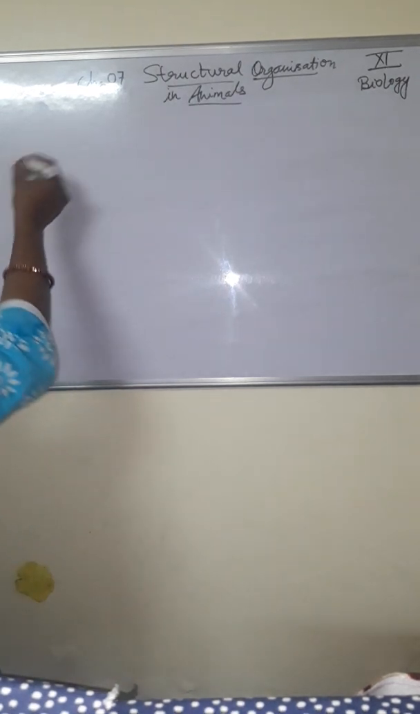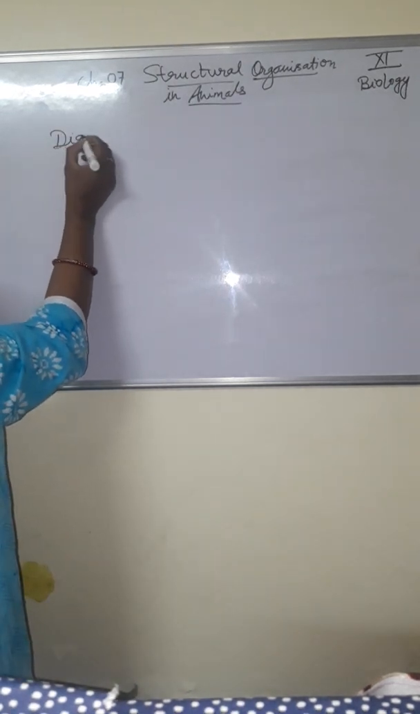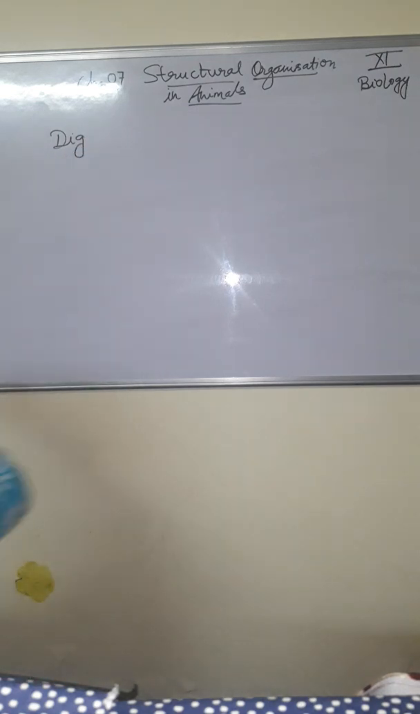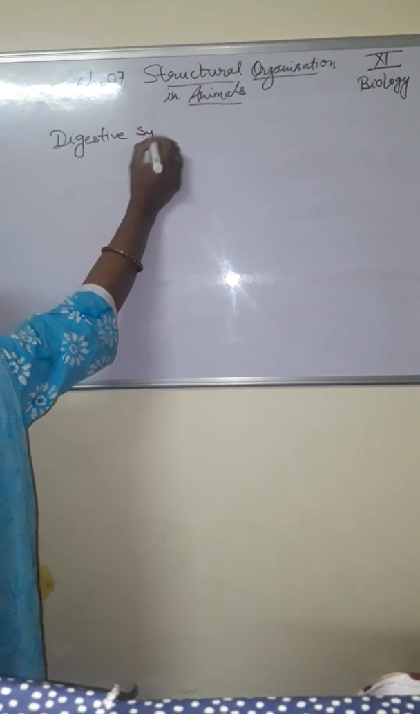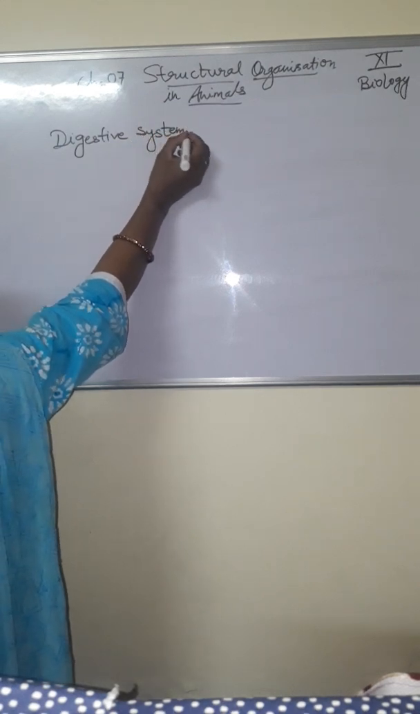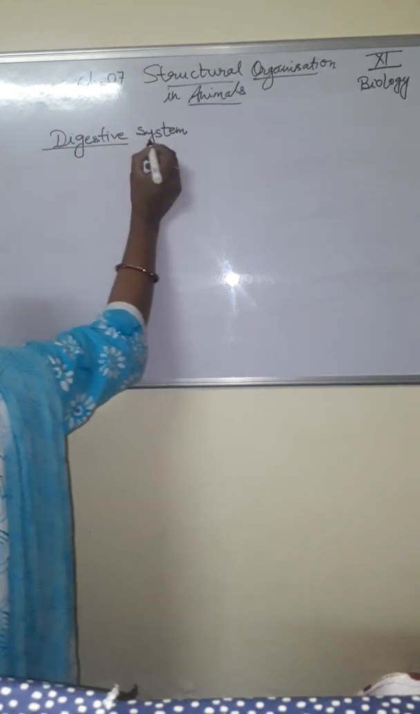Hello class 11. Today I am going to start with chapter number 7, structural organization in animals. This chapter contains two parts. The first part is about the tissues and the second part covers the cockroach. Today I am going to teach you the digestive system of cockroach.